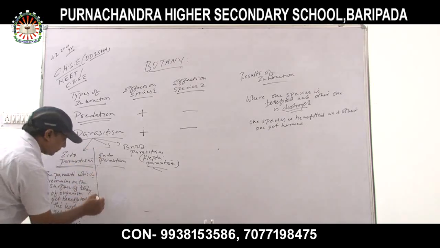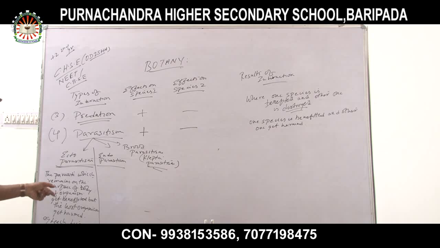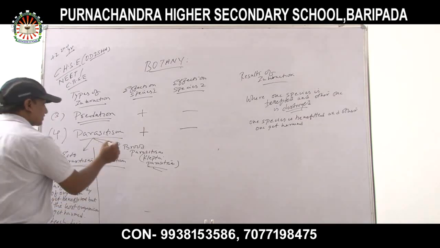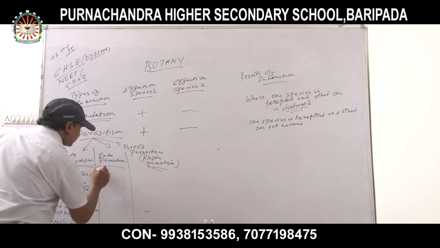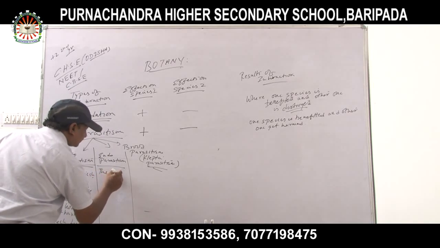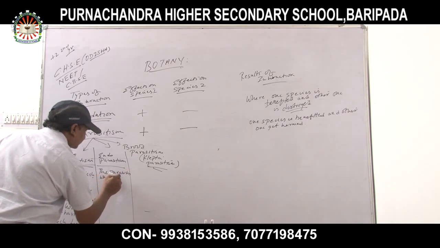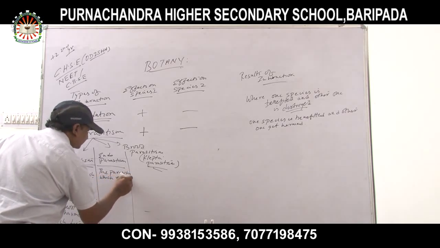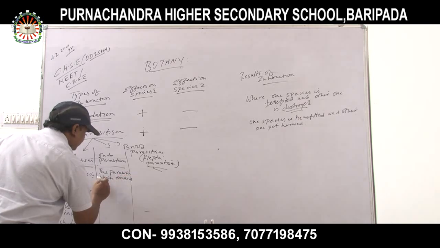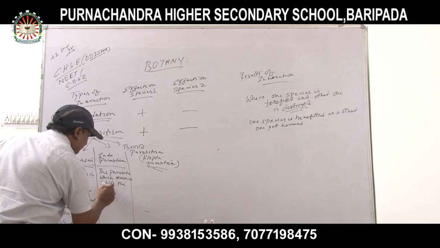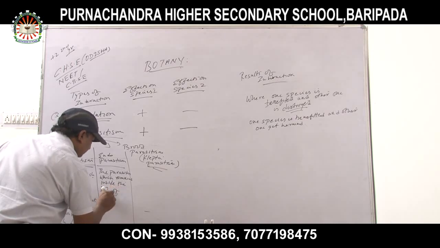And in the case of endoparasitism, the parasites which remain inside our body, inside the body of organisms, are called endoparasites.